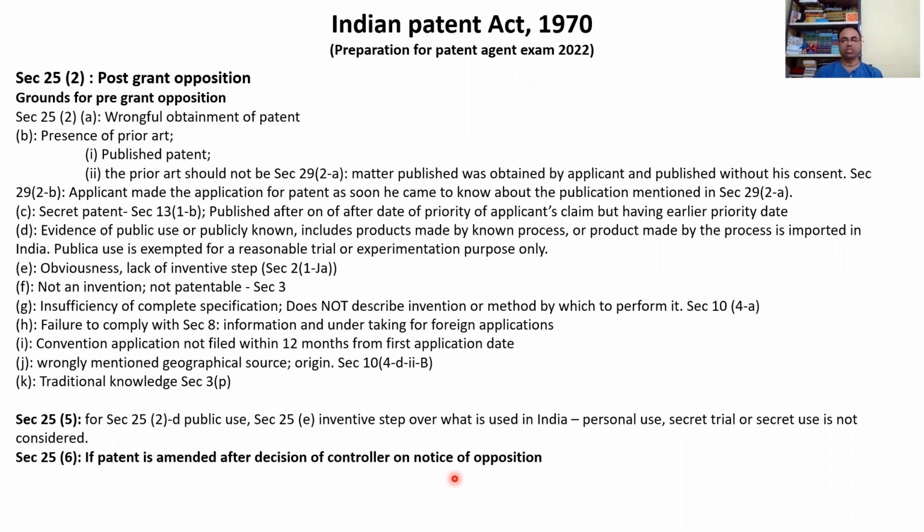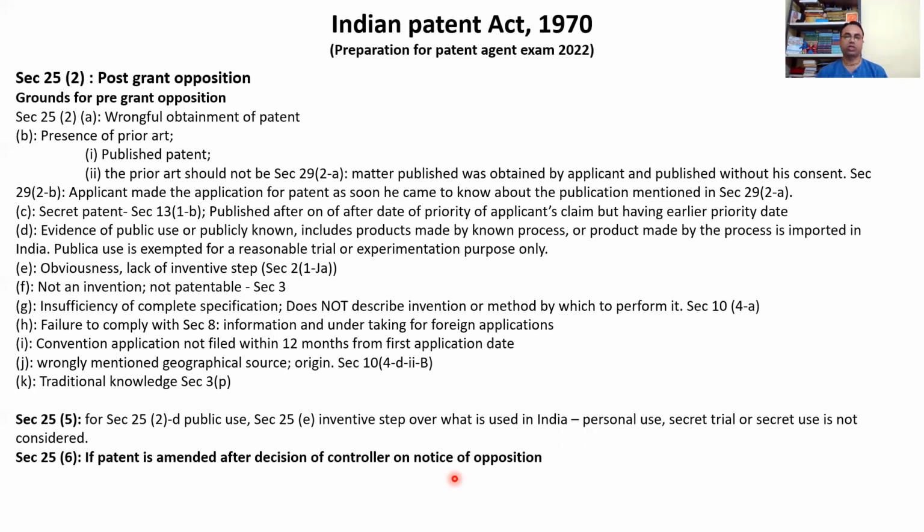So 25(6) says that after the opposition board is formed and everything is decided, if the controller asks for the amendment, the patent remains as an amended patent only. All amendments are included, meaning amendment of descriptions, amendment of claims, whatever is there, that needs to be incorporated. Any question till now?